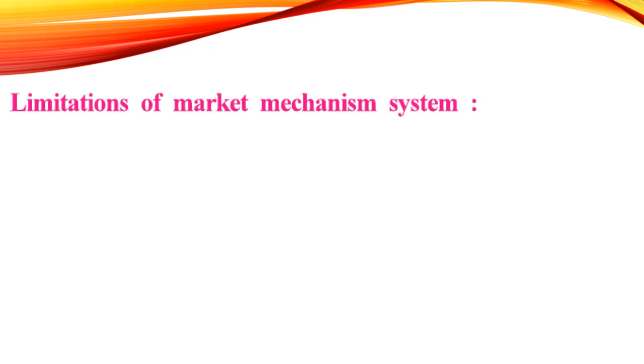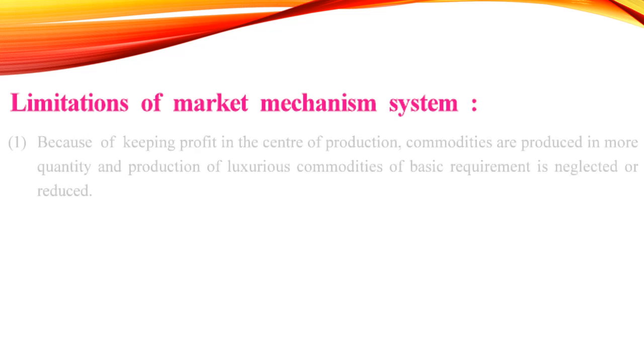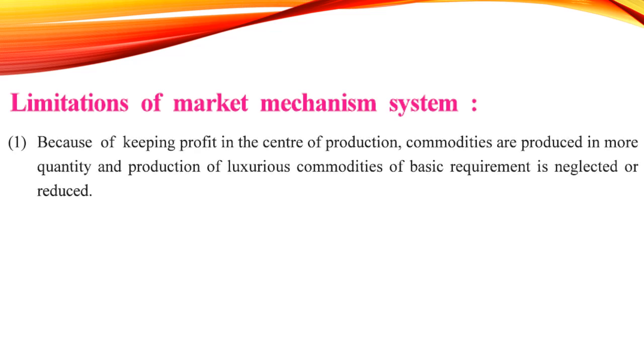Nothing is best, everything has its limitations. So the limitations of the market mechanism system: because of keeping profit in the center of production, commodities are produced in more quantity, and production of luxurious commodities over basic requirements is neglected or reduced.